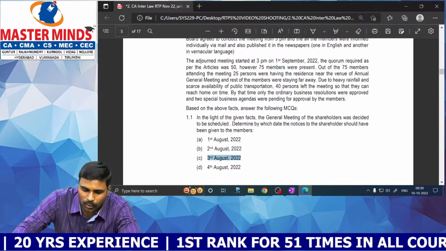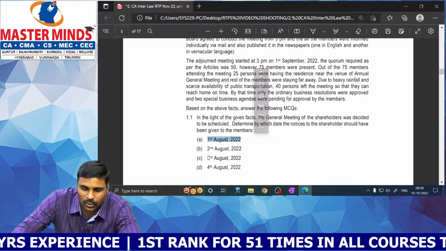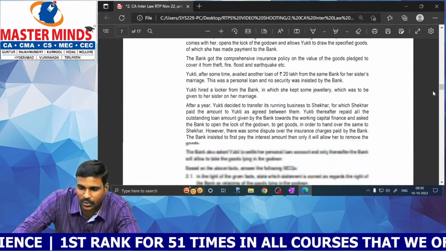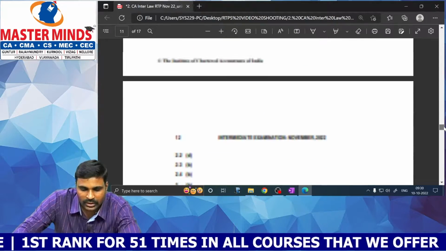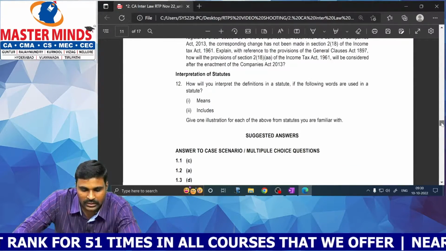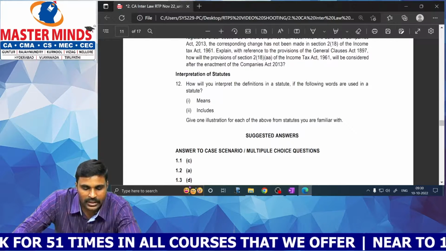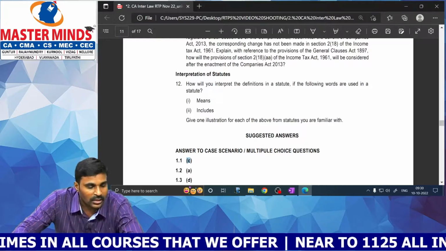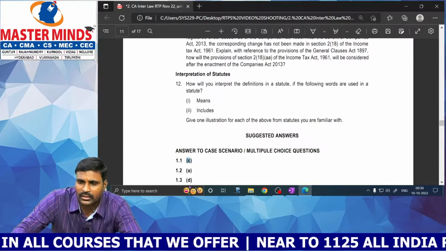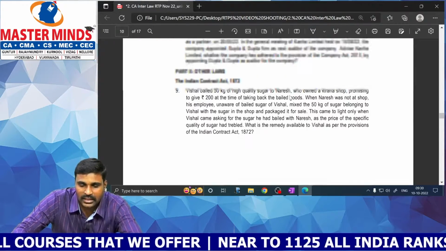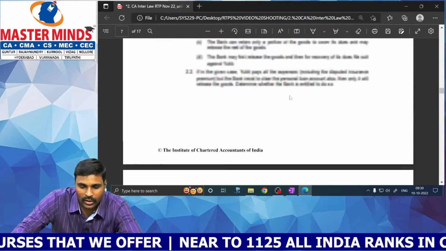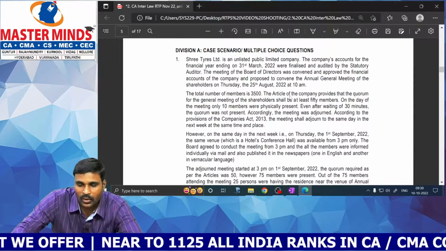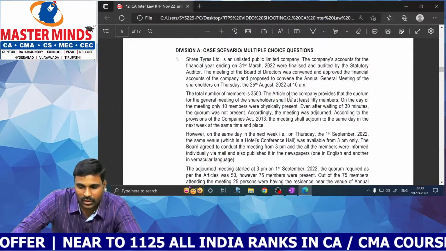If the notice is sent through post, 1st August. If the notice is sent through email, 3rd August. Okay. Let us see what is the answer they have given for the MCQ. Answer C, because assuming that it is sent through email. Since nothing is given, only when it is given that notice is served by post, then only we have to take 2 postal transit days. Since nothing is given, I think we can take it as electronic mail. 2 days postal transit time is not required to be added.